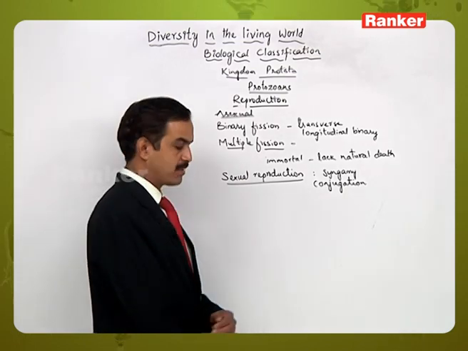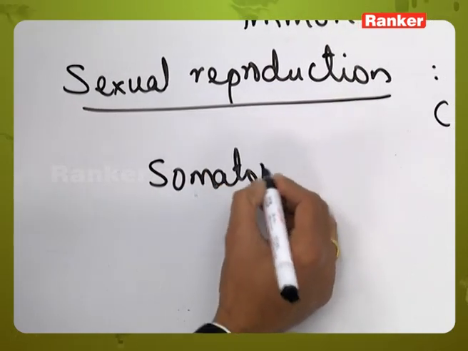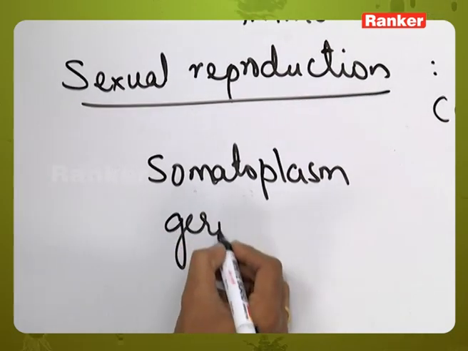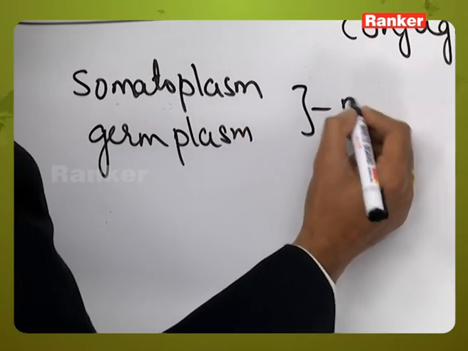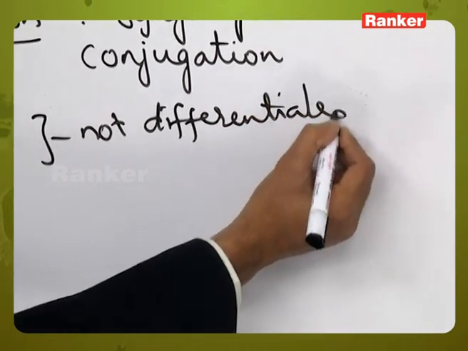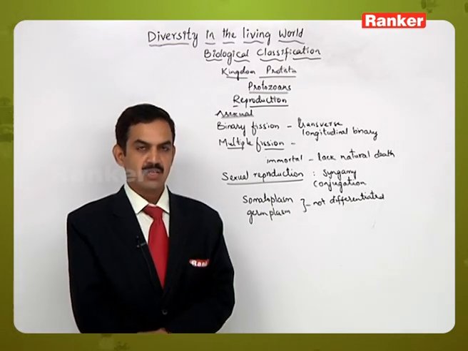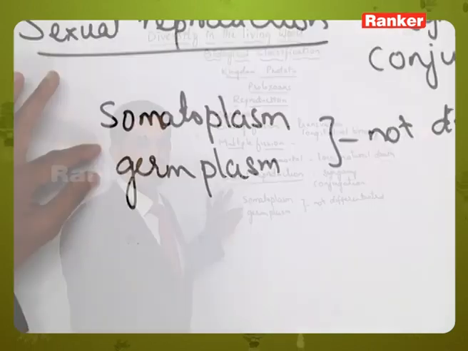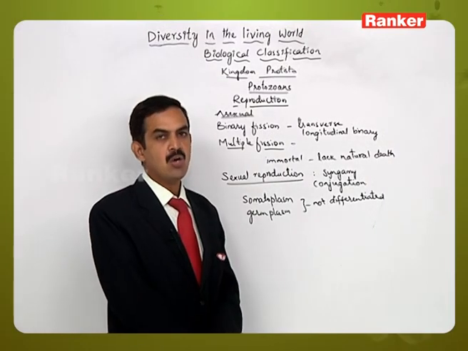Some will exhibit somatoplasm also. Here the somatoplasm, that is the vegetative part of the cell, and the germplasm, that is the reproductive part of the cell, are not differentiated. That means there is no special structure from which the reproductive organs are formed. That is the reason why we say that the vegetative part and the germinal part, that is the reproductive parts, are not differentiated. That is one other special feature exhibited by the protozoans.